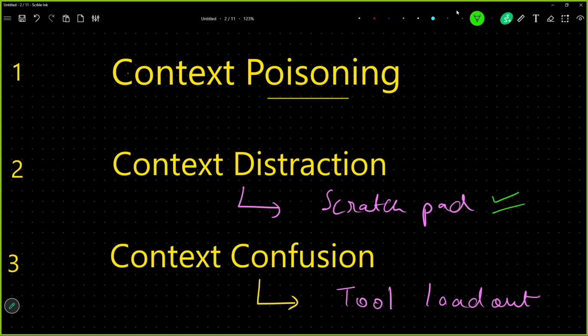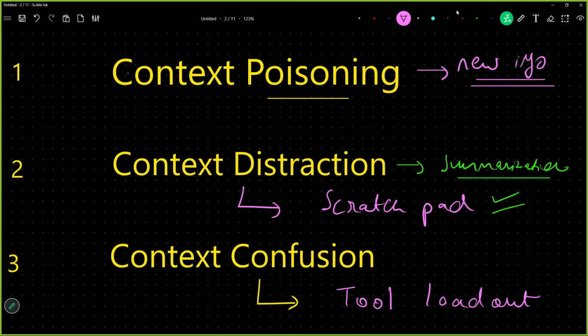And now the fourth kind of problem, context poisoning. Now, one more thing. A solution to context distraction is also summarization. But summarization we handle with memory. So that is already handled. We don't have to worry about it. Now, context poisoning, when misinformation is compounded over time. So in this particular scenario, whenever we get a new information, we will validate that information from various other sources.